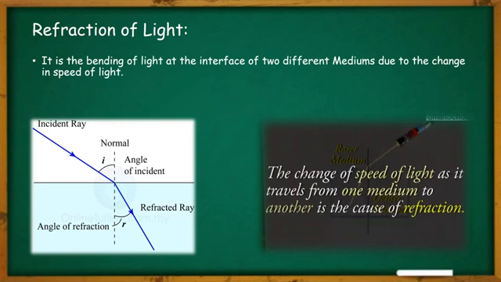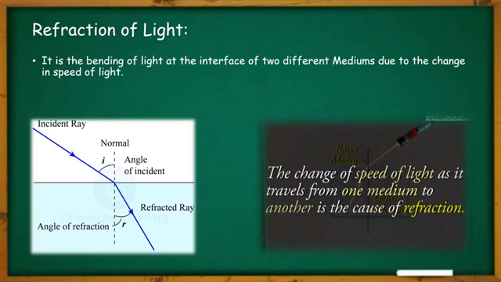Now the question arises, what is this medium? I told you one is a denser medium and another one is a rarer medium. So what is the meaning of rarer medium and denser medium? We have different optically denser and optically rarer mediums. For example, diamond and glass are two different transparent mediums through which light can travel, but one is optically denser and the other is optically rarer.